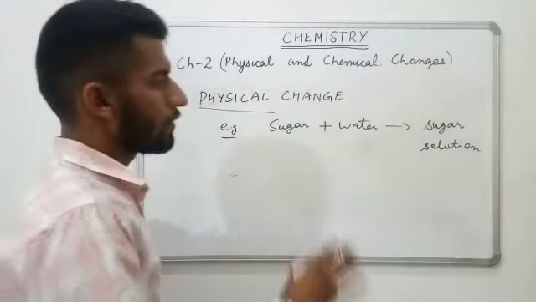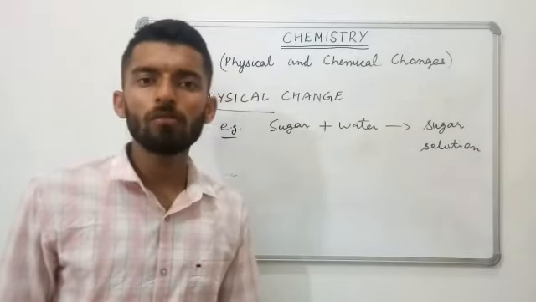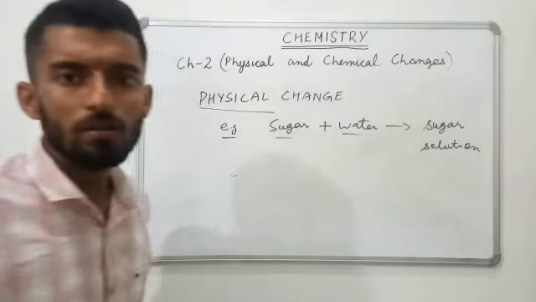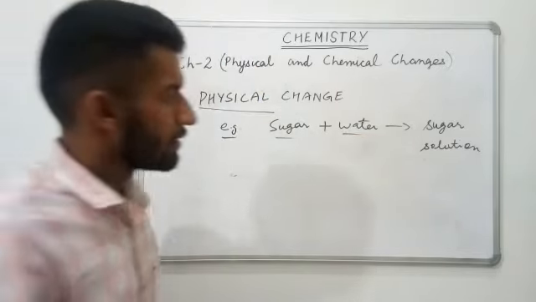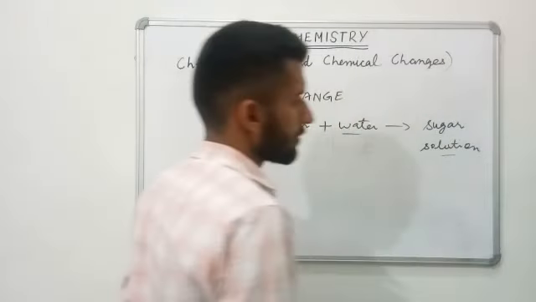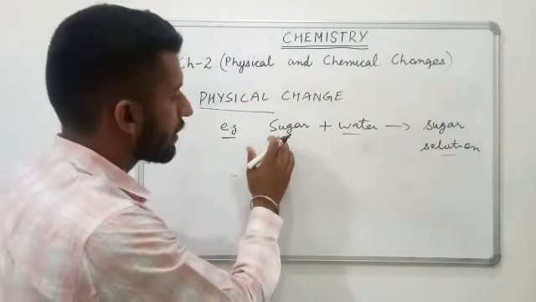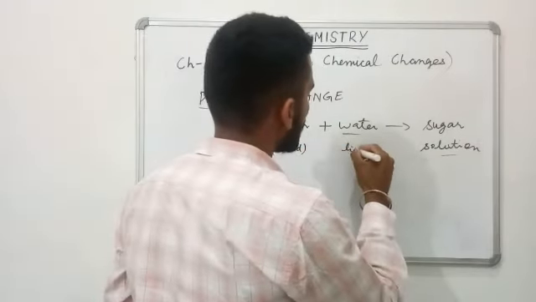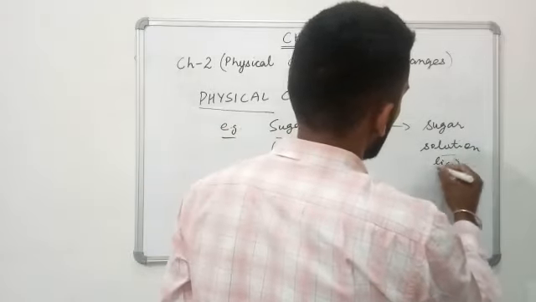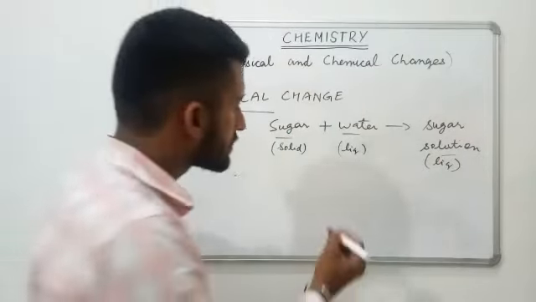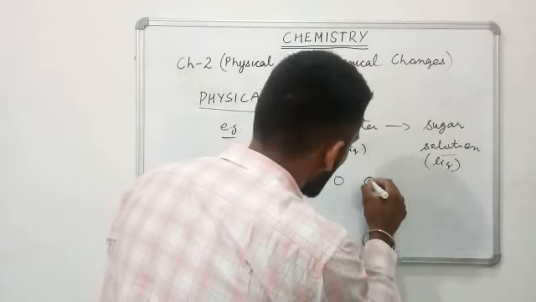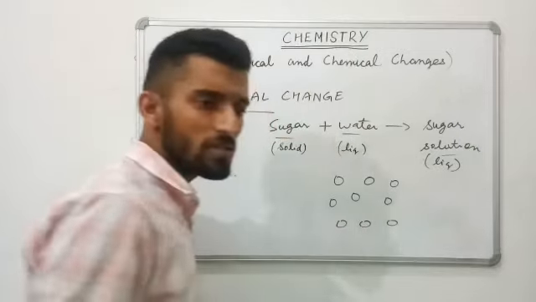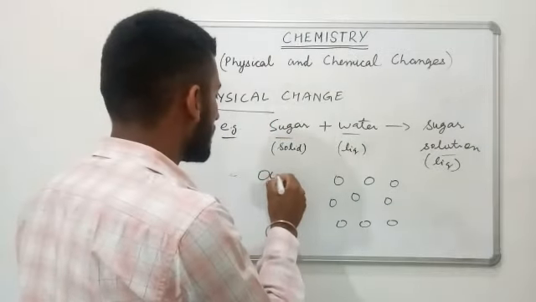Okay. Now here is a very important part you need to understand very carefully. Whenever two different substances mix together, there is formation of a new substance. Here we have sugar in the solid form, water is in the liquid, and this one is also in the liquid. We know liquids have some space in between them, while solids are very tightly packed.